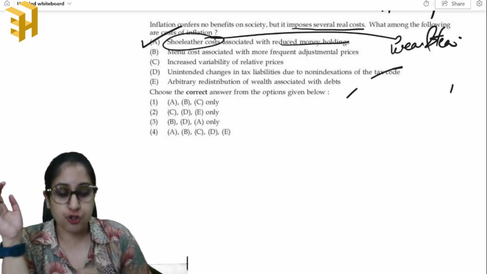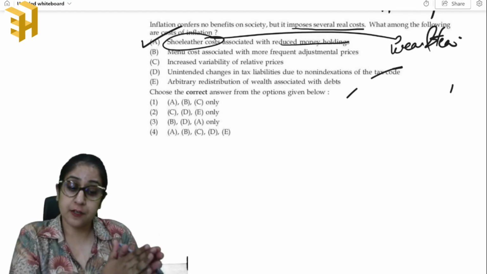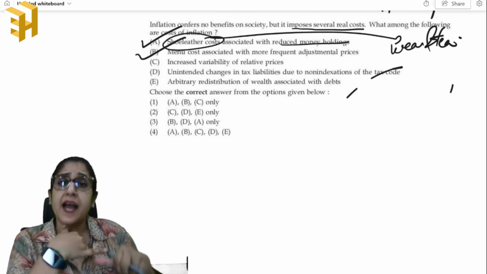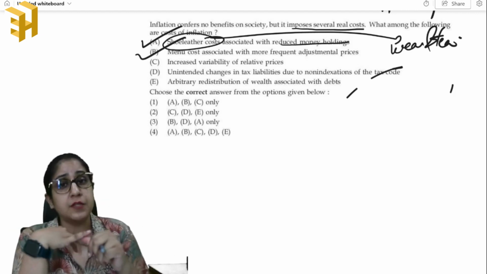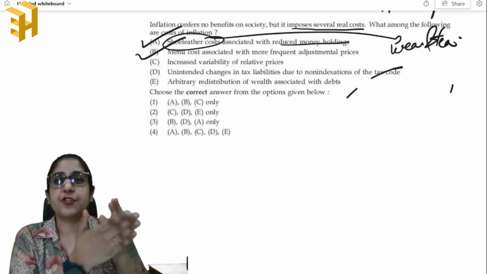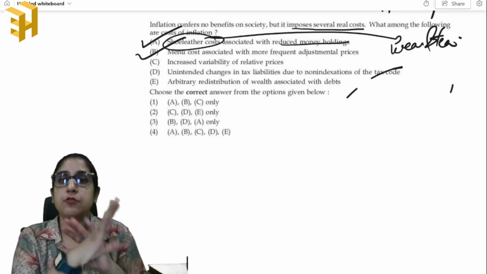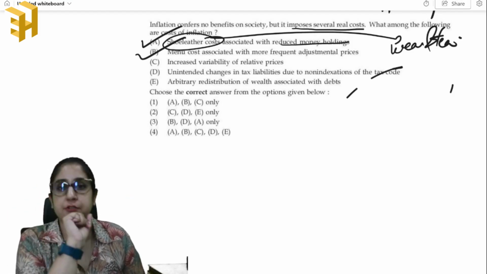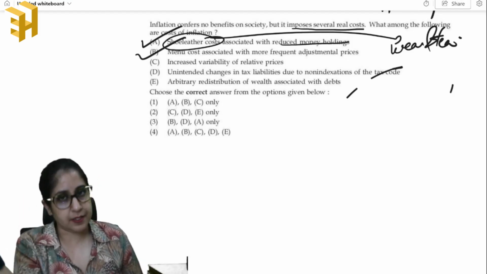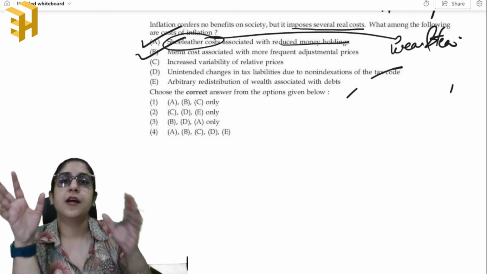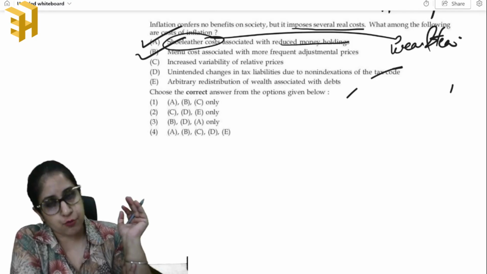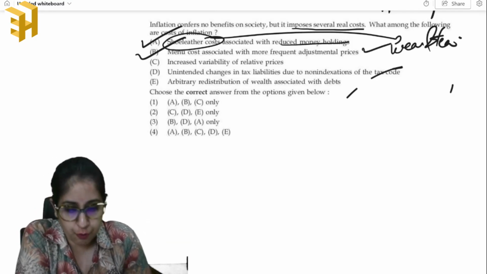Yes, this is true. Menu costs associated with more frequent adjustment of prices. That's true. So if the prices of gas, vegetables and so on, raw materials basically, increase, the restaurants keep a margin of it. Okay, so they have to print the menus and so on. So they will accommodate such inflation in their prices, so that any unforeseen increase in prices will not lead them to again spend unnecessarily on printing new menus. Okay, so this is true.